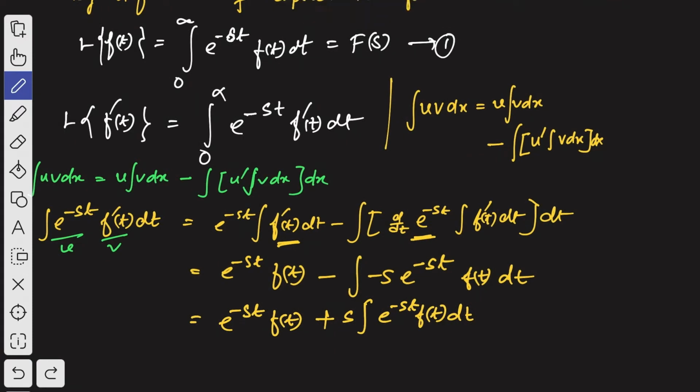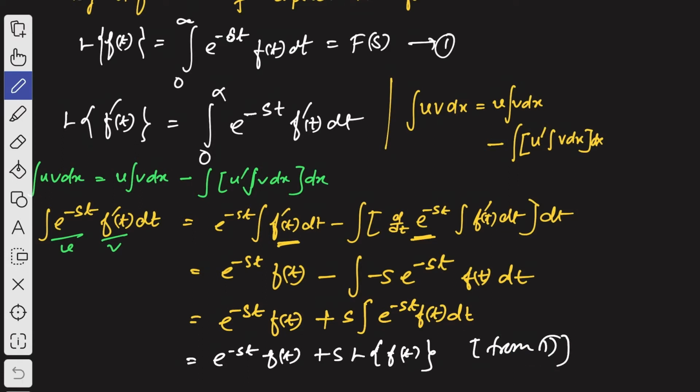Then you will get e to the power minus st f of t plus s into Laplace transformation of f of t, right? You will get that from 1. So that is what we have got. Now let us use this integral result here. Let us use it here, then we will use the limits.